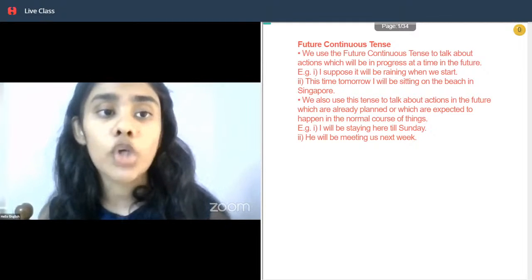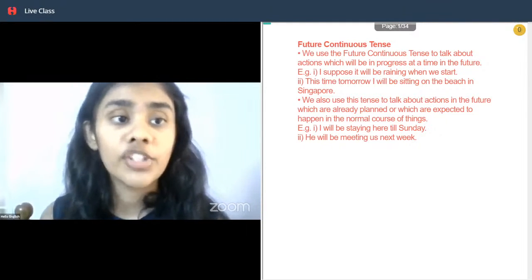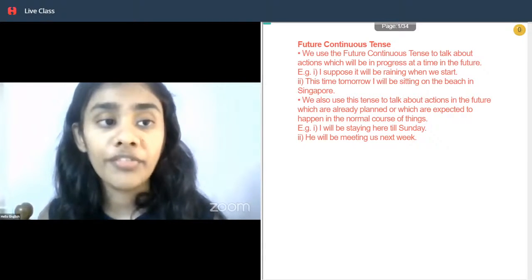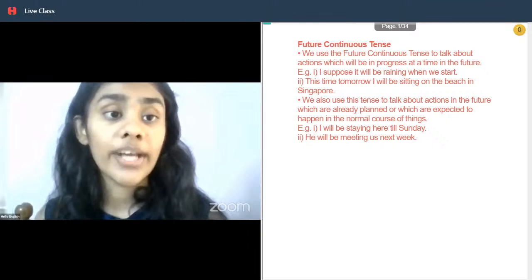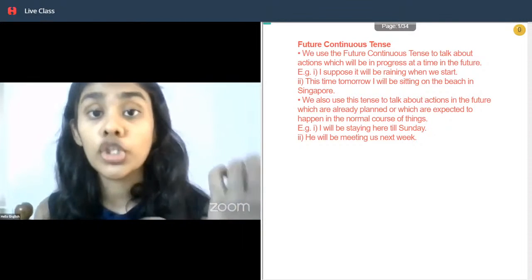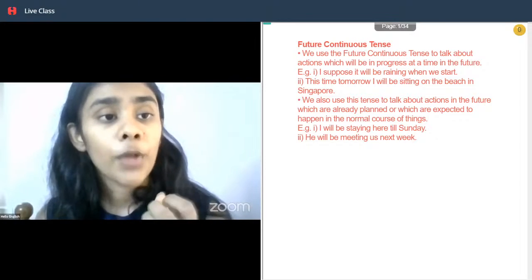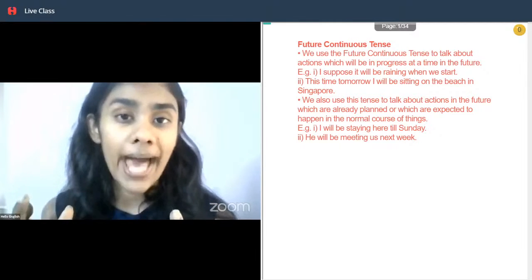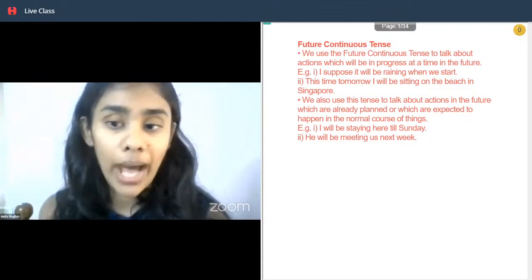Now future tense can also be used to talk about actions in the future which are already planned or which are expected to happen in the normal course of things. So we can also use the future continuous, the ing form tense, to show those activities which have already been planned or are expected to happen.